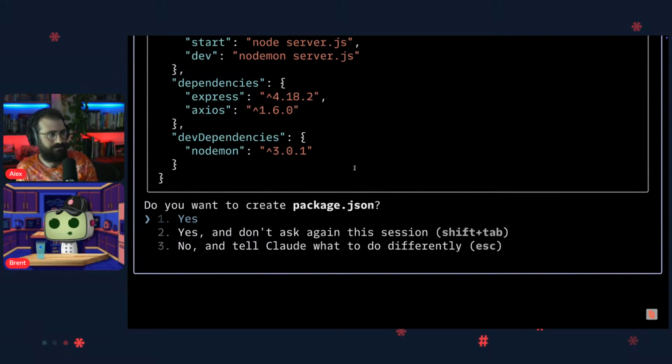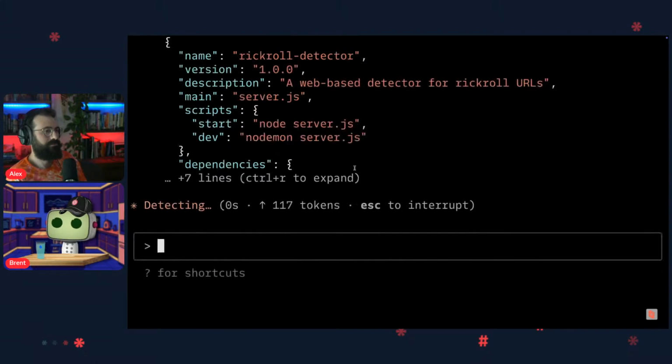Now I got options. I feel like the pure vibiest of options here is 2, yes, and continue, which I will often do when I'm doing this. Today I won't, because I want you to see how many times it goes, but I'm going to hit 1 every time, unless it does something really, really dumb.